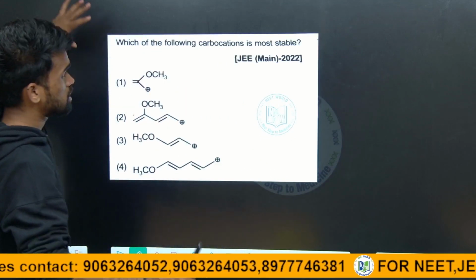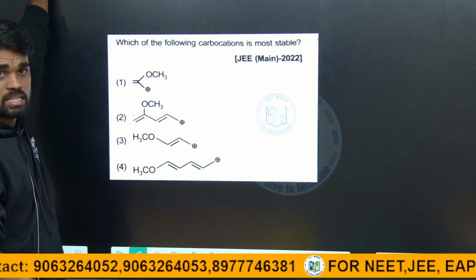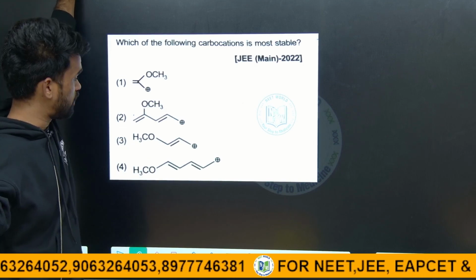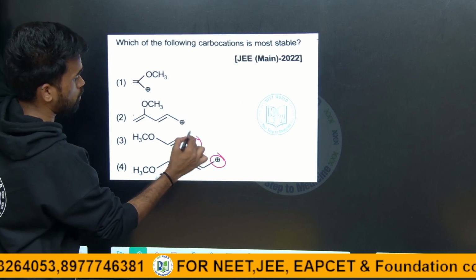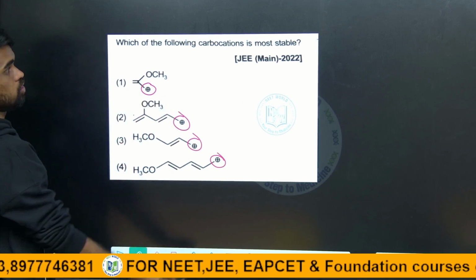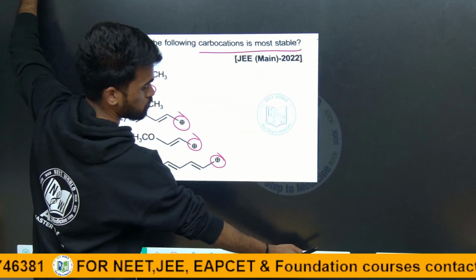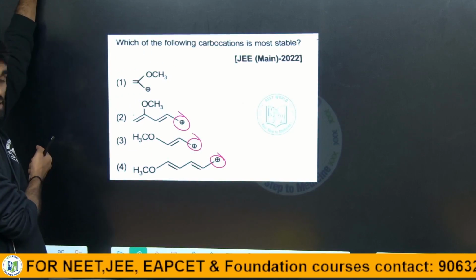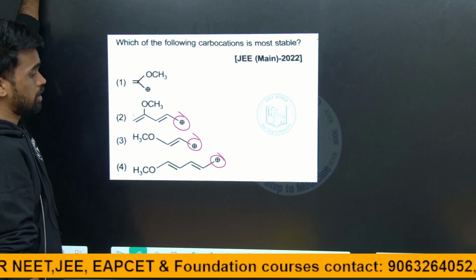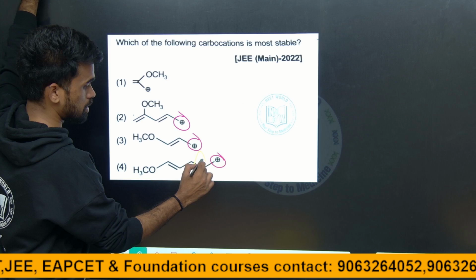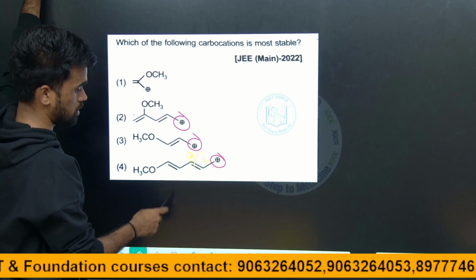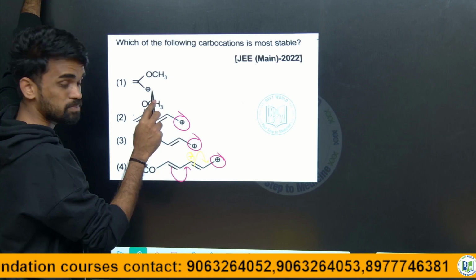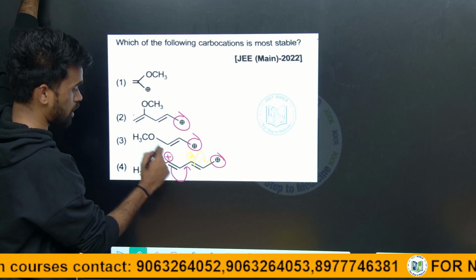Next. Try to apply the same concept here. Just pause the video and give it a try. See here, we need to stabilize these carbocations. Which is most stable? Same story, whatever we discussed in the previous case, apply here. Now look here, this carbocation can be stabilized. If it is shifting here, we will get a positive charge here. This will be stabilized by these pi electrons. Therefore, we will be getting a carbocation here.